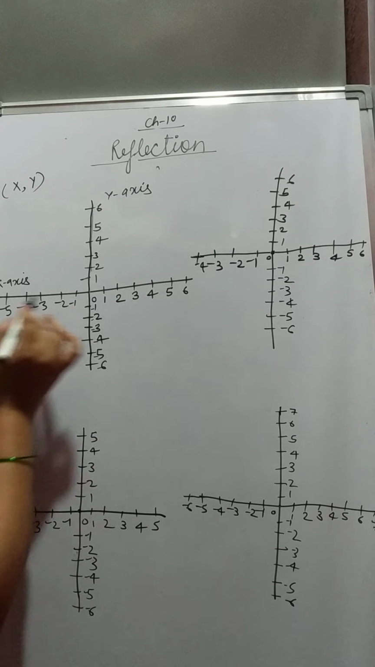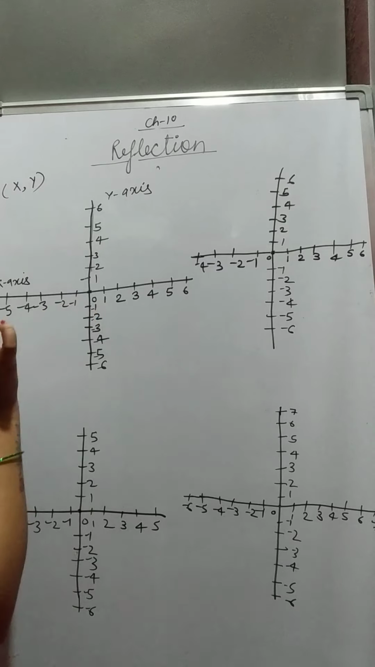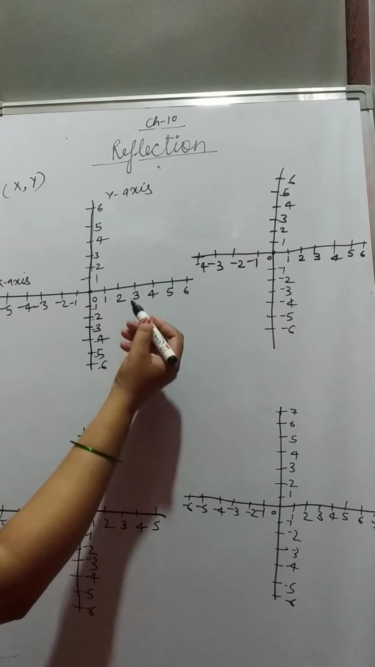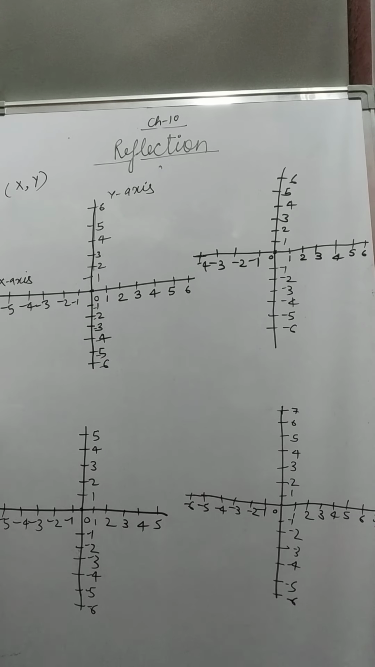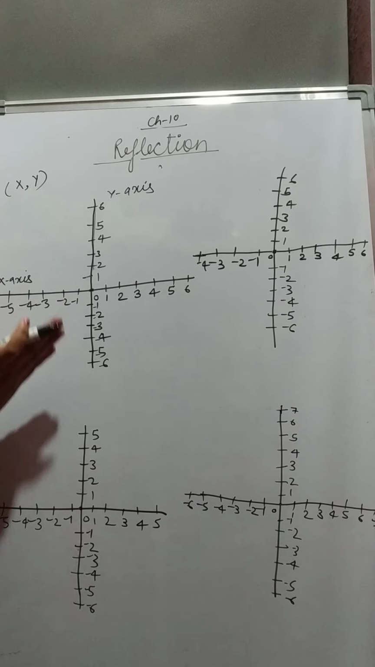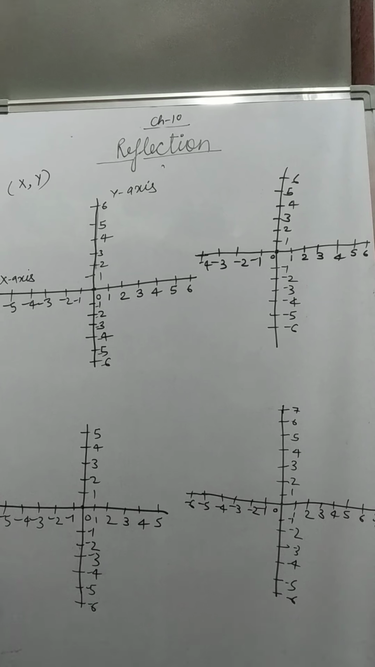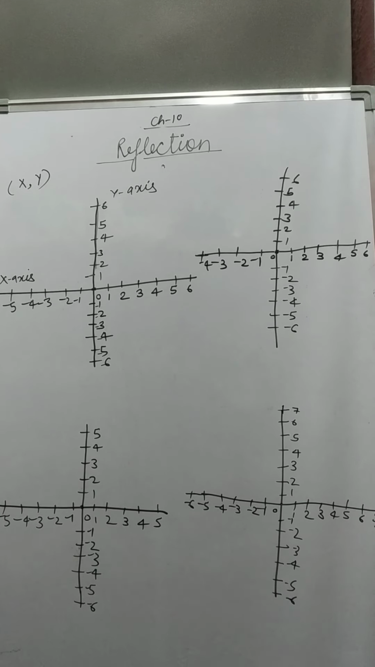The point of intersection of the axes is called the origin. On the right side of the origin, we have positive numbers like on a number line, and on the left side we have negative numbers. Above the origin, or above the zero, we have positive numbers, and below the zero we have negative numbers. We all know how to plot the coordinates on the coordinate grid. Everybody can plot the coordinates on the coordinate grid.